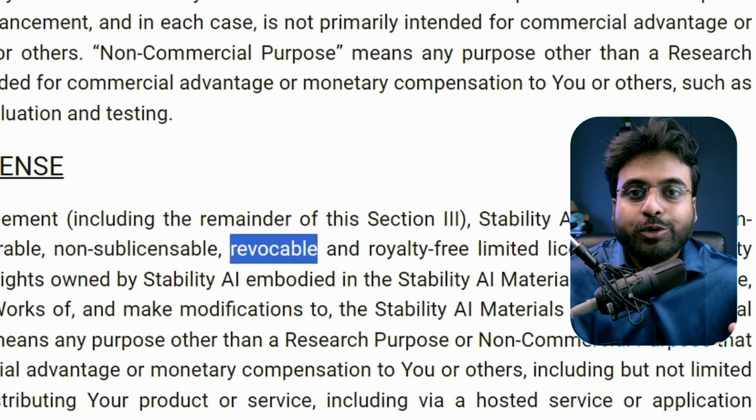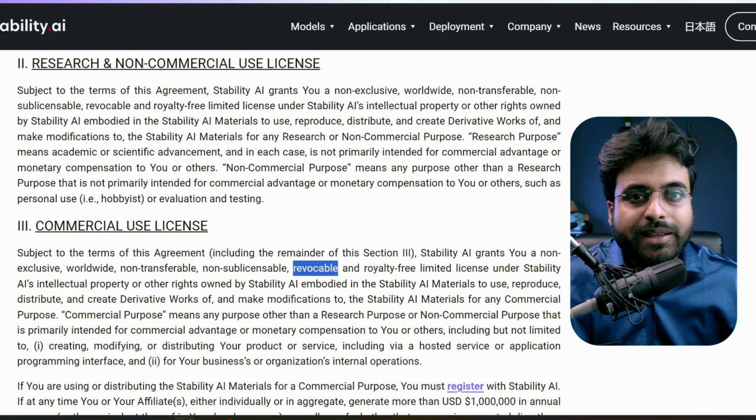Now we should not jump to conclusions already. Even if the models are open sourced, the company can keep the right to revoke in case you do something that might affect their business in an adverse way or drag them into legal litigation. But there should be proper guidelines about when and why they can revoke your license. Now looks like there are some guidelines after all.